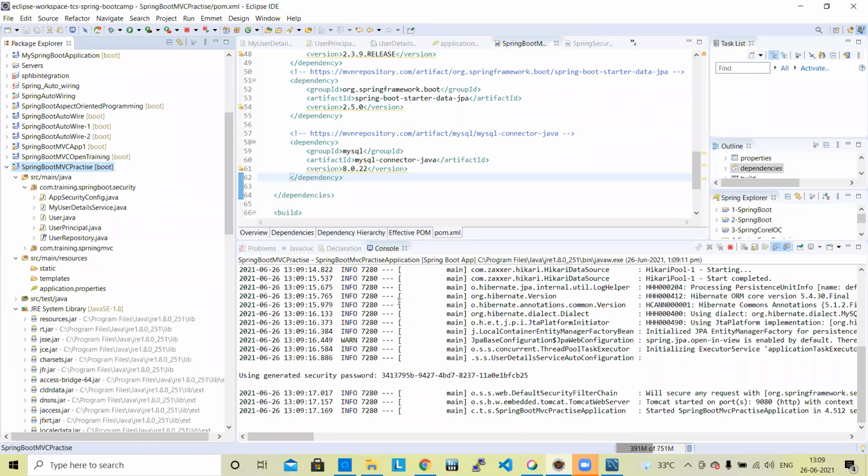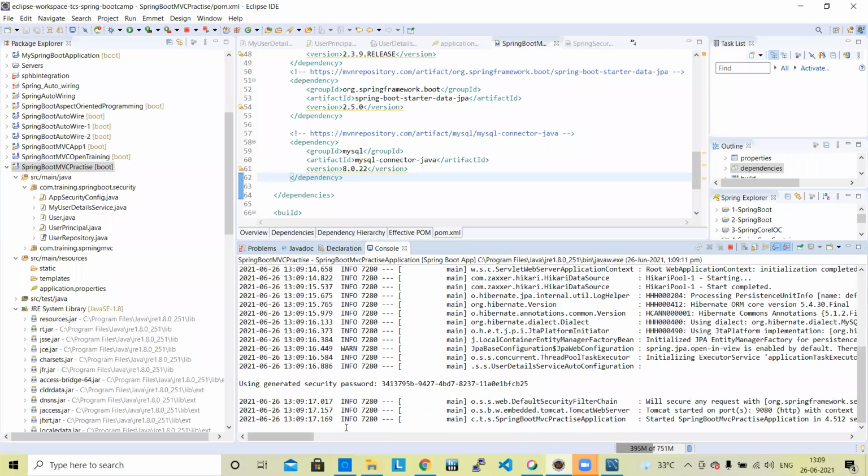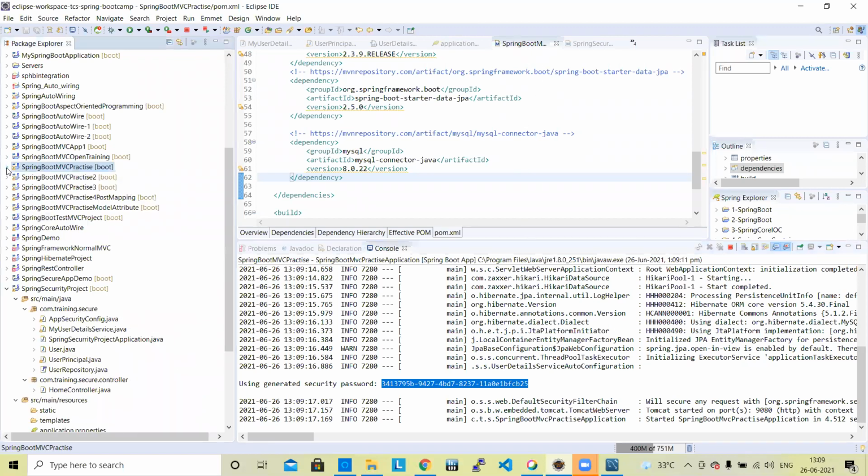Again, why is it showing this? Maybe we are making some mistake, but this is the configuration. I will check it, because the moment you set it up, it should stop generating this password. This should be stopped, but something is still missing. So let's run the existing project, which is working fine.